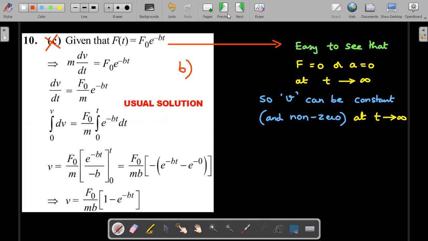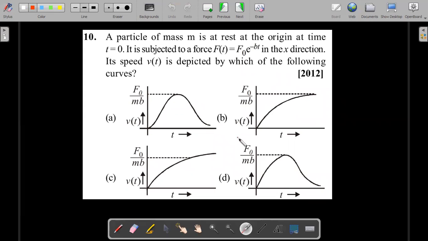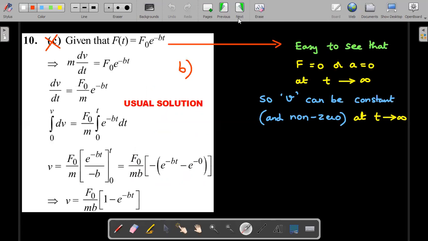Okay, B is the correct answer. So this one is the correct answer, right? And you can check that one out from here also. You could see at t tending to infinity, it is F naught by mv, right?